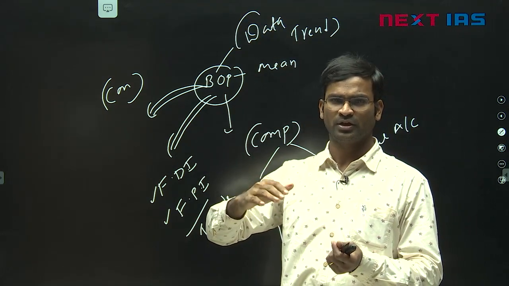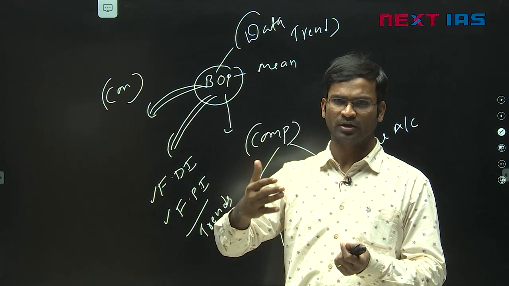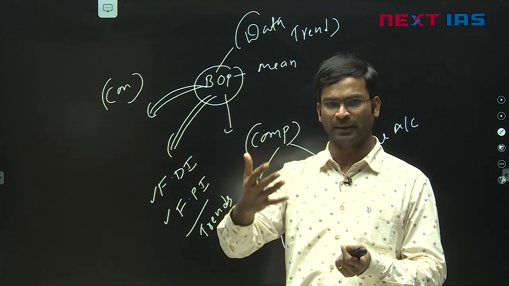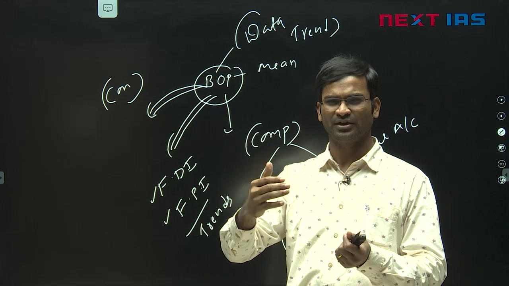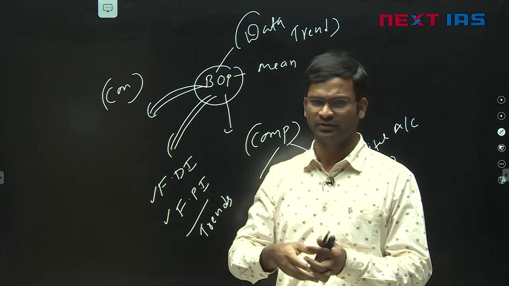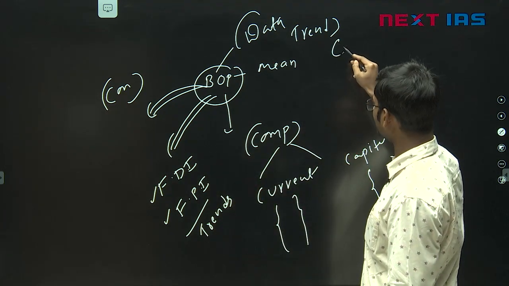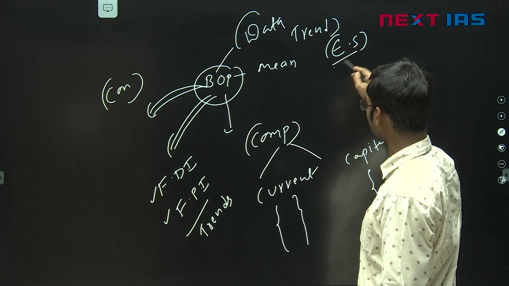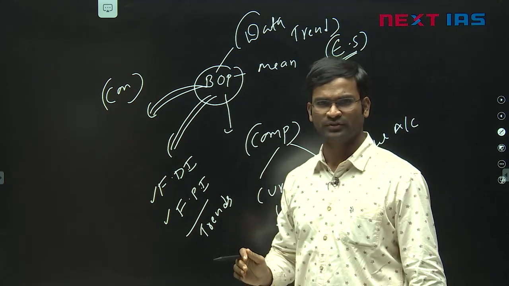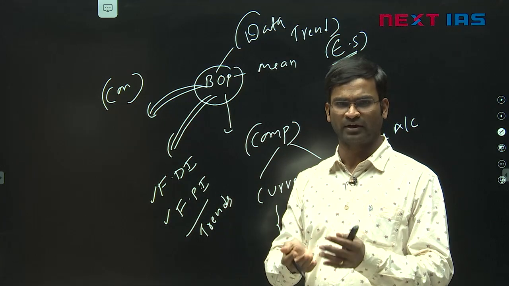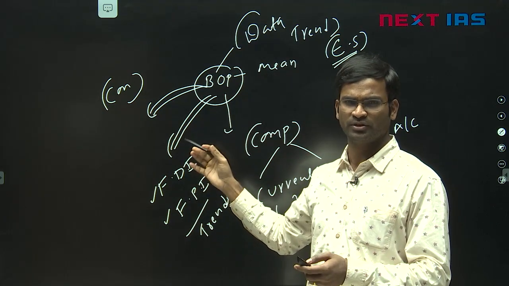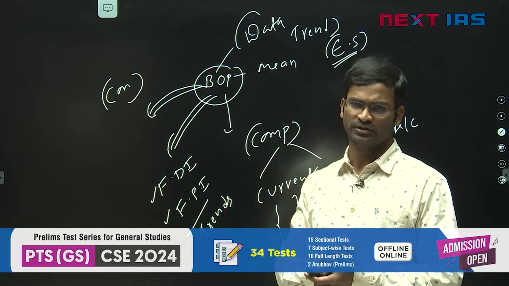neighboring countries, means whether we are trading more with Sri Lanka, more with Bangladesh, more with Nepal. So they are asking some trends, we may call them the data questions. Here the source is the Economic Survey. Two major sources: one is the 12th class NCERT macroeconomics, number two is the Economic Survey. These two are more important for this topic.